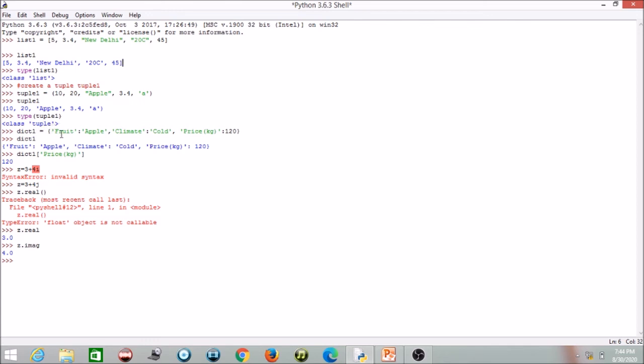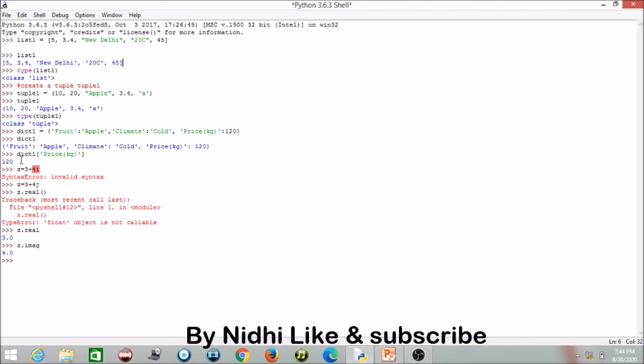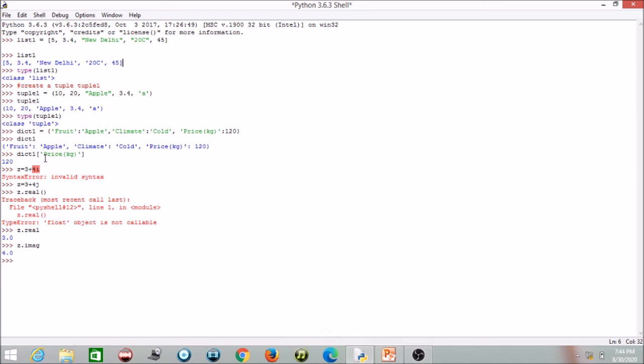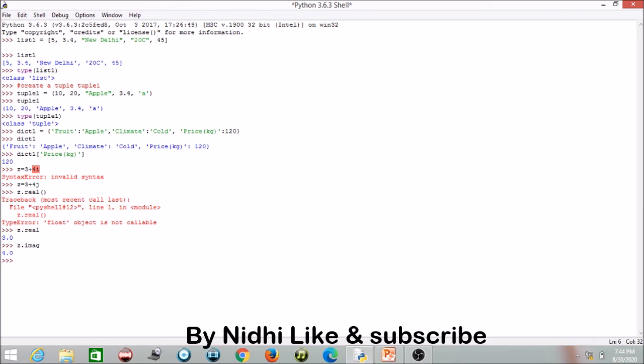Here I have given a dictionary dict1, where fruit is the key and apple is the value, climate is a key and cold is a value, price is a key and 120 is a value. If I write dictionary 1, it shows the results held in this key-value pair. If I want to access the particular value of a key, I write dict1 with square brackets. To access it we use square brackets, because the dictionary is not a list. With the key price we are accessing its value, that is 120. So like this we can access values.